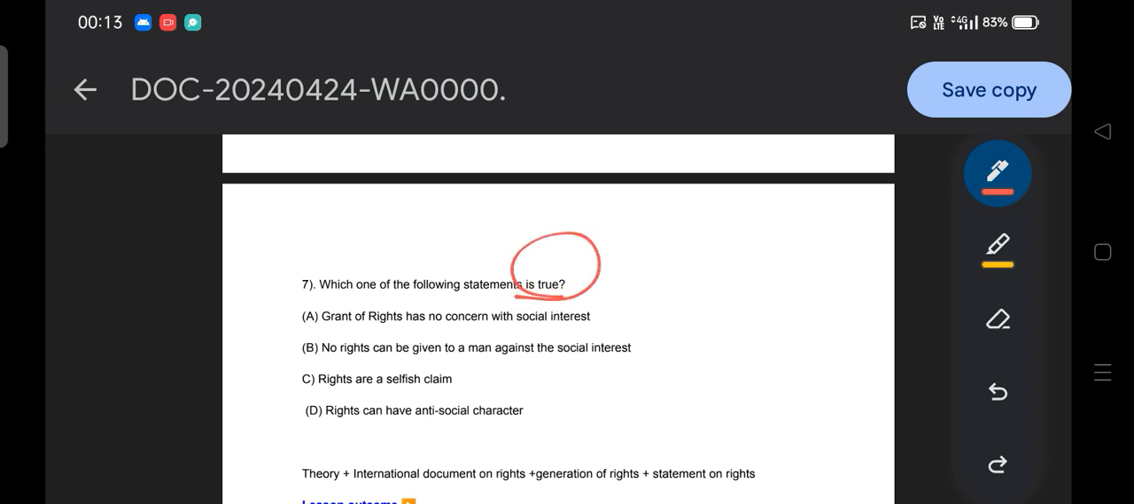The grant of right has no concern with social interest. No rights can be given to man against social interest. Rights are selfish claims. Rights can have an antisocial character. What does it? The answer of it.